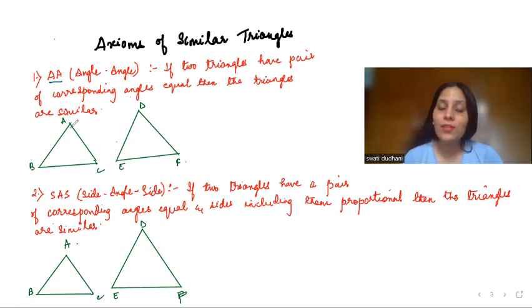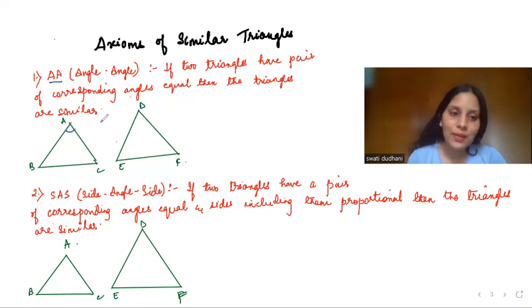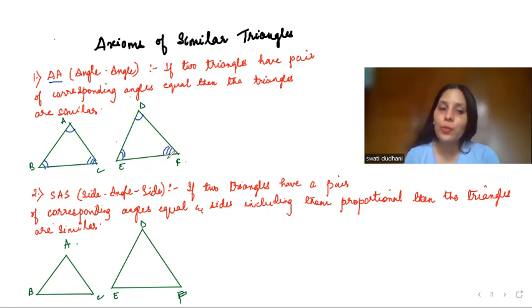So if you just prove two angles are equal, the corresponding angles are equal to each other, then the two triangles are similar. For example, A and D are corresponding, B and E are corresponding, C and F are corresponding. So if I prove any two angles are equal, then I can say that triangle ABC is similar to triangle DEF. Okay, I've already explained what corresponding means in my previous videos.